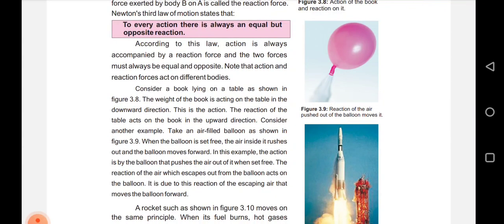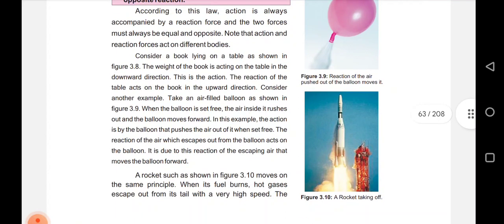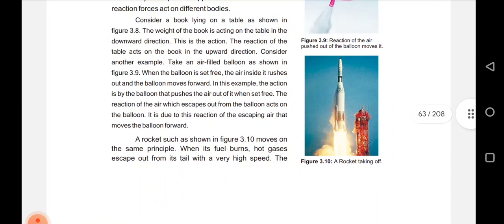In this example, the action is by the balloon that pushes the air out of it. When set free, the reaction of the air which escapes out from the balloon acts on the balloon. It is due to the reaction of escaping air that the balloon moves forward.